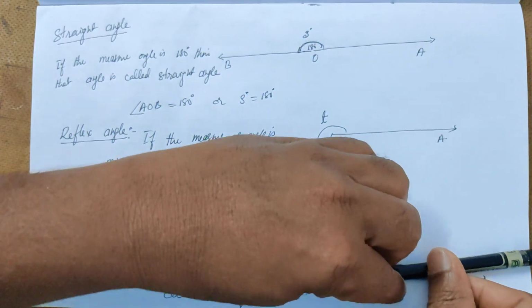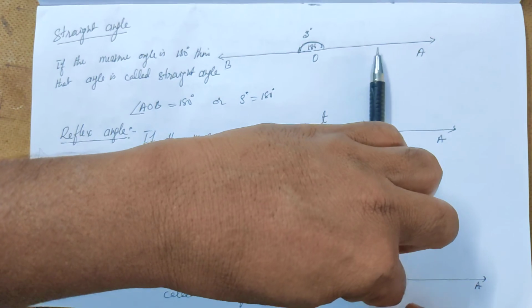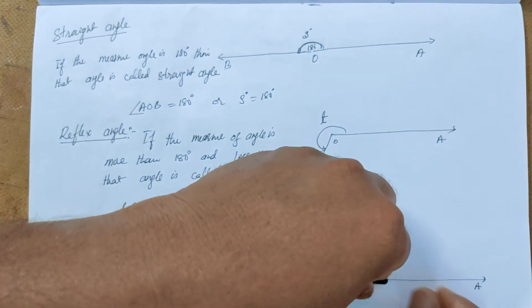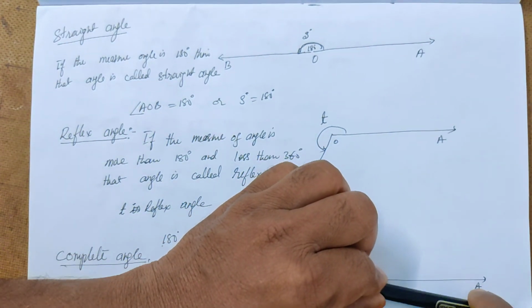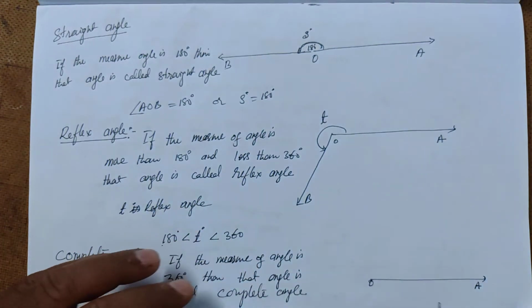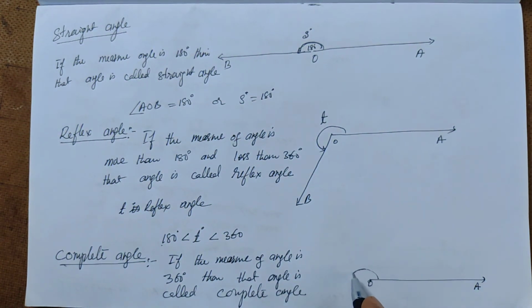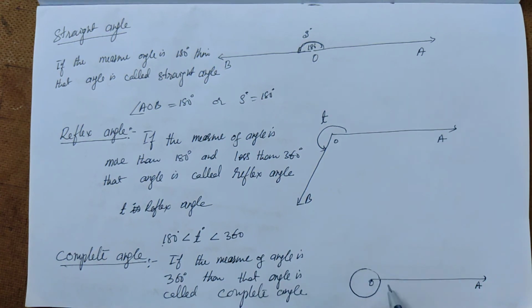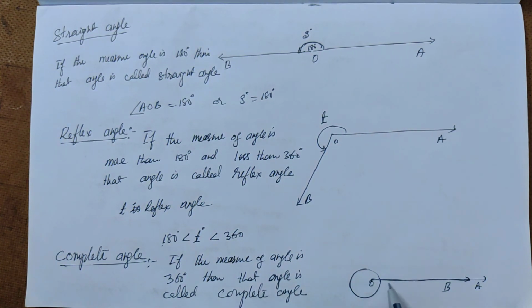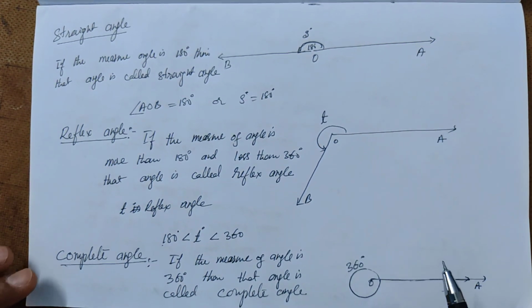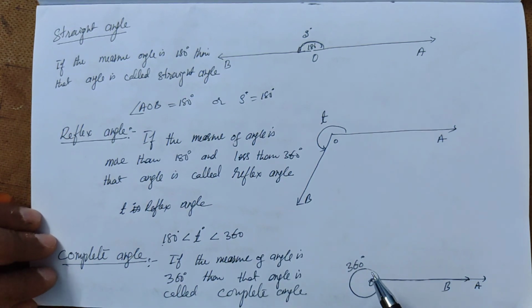Now this ray is rotating in an anti-clockwise direction like this. Now it is 180 degrees. Now it is a reflex angle. So there is a complete rotation. The final position of this ray is OB. So the initial position and final position are the same. So this is 360 degrees. So these are the types of angles that we have discussed now.